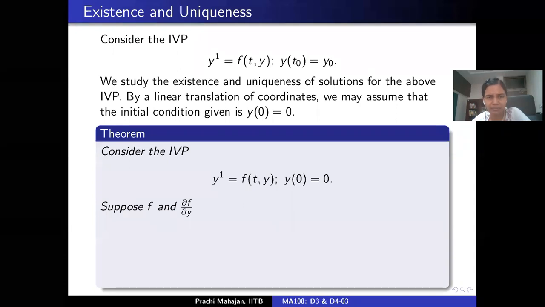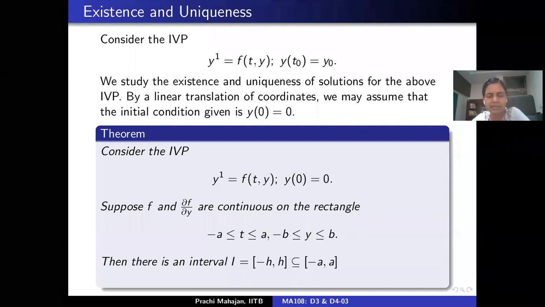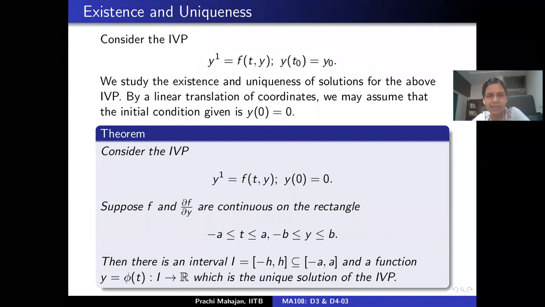Suppose the function f is such that both f and the partial derivative of f with respect to the y variable are continuous on a closed and bounded rectangle. Then there is a subinterval of the interval minus a to a such that this initial value problem admits a unique solution on this interval.